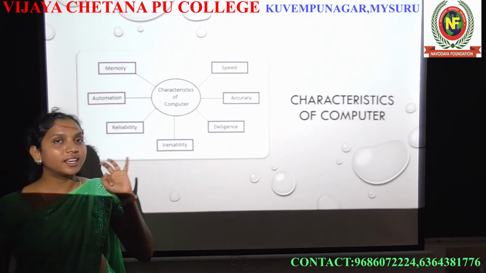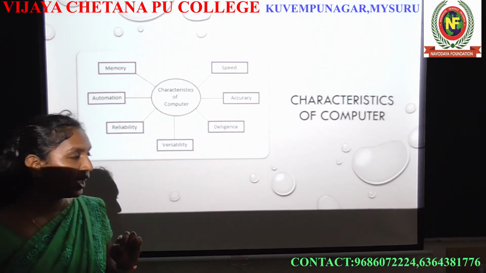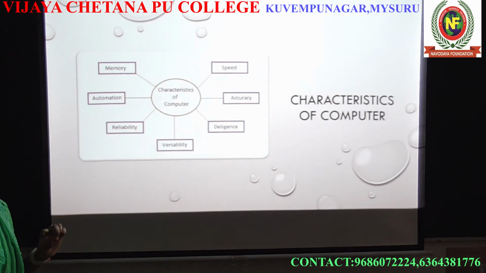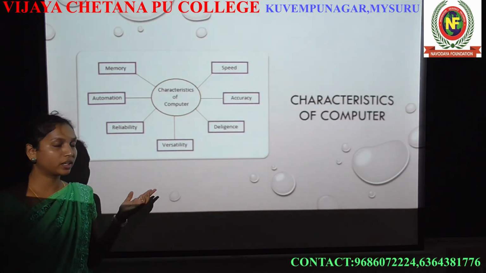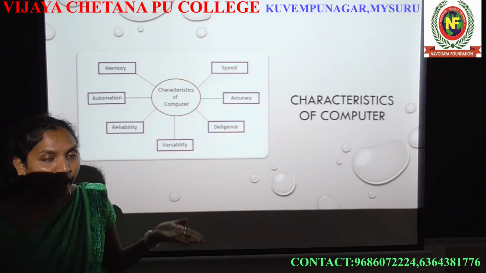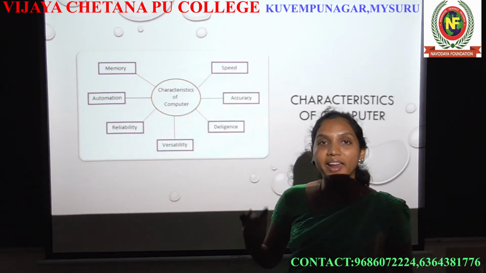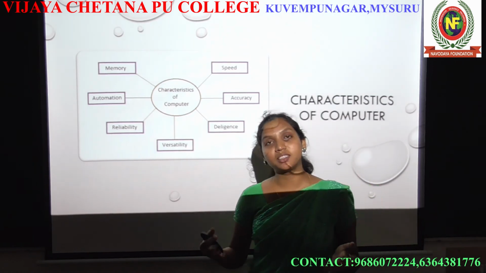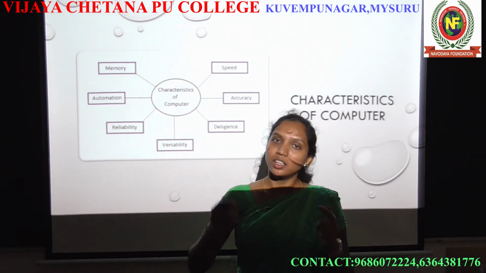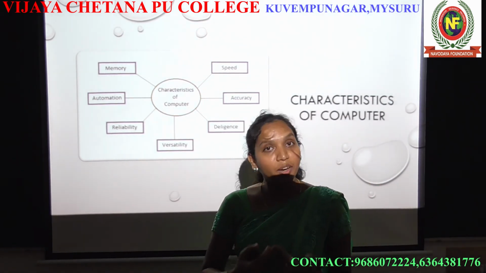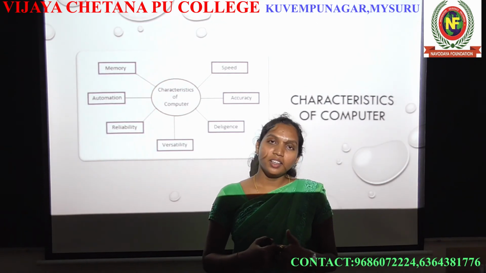So these three things you have learned today. And the next one is the characteristics of computer. Means what? Every person has their own character, which means the computer can also have its own character, right?